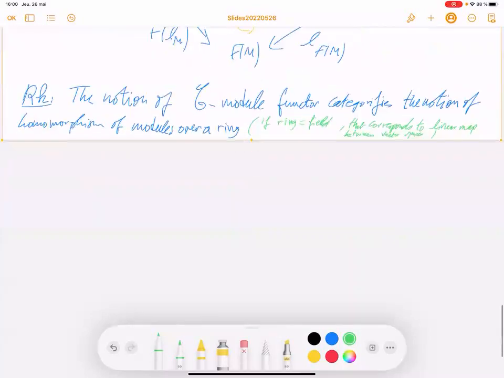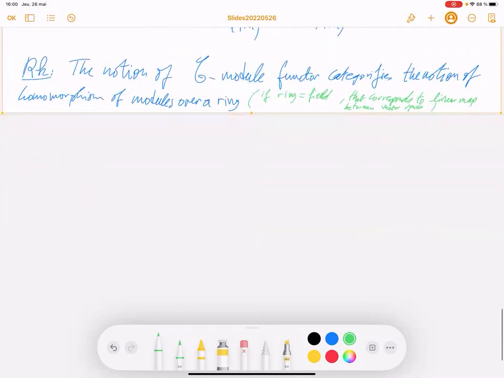Okay, so now what time is it? Okay. So now, maybe I should make the pause here. Let me see if I have time to write something in 3 minutes.